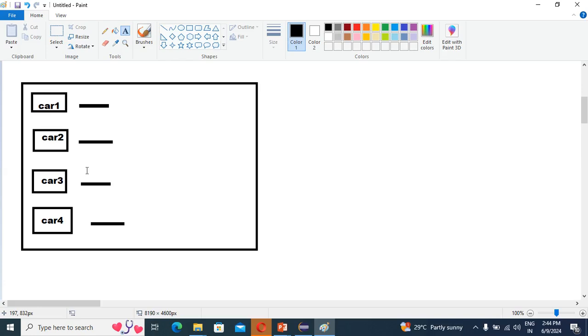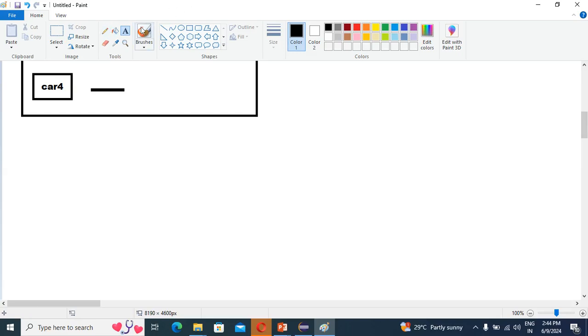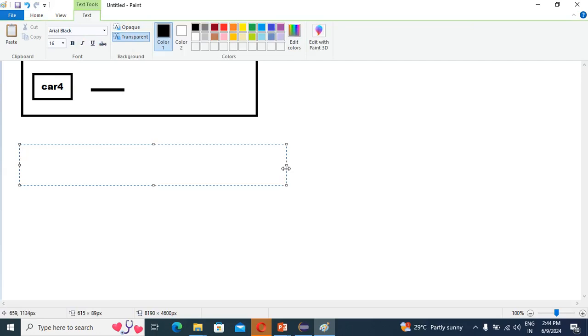So guys, simple, just keep in mind: executing more than one task at a time is called multitasking. Let me write here: what is multitasking?